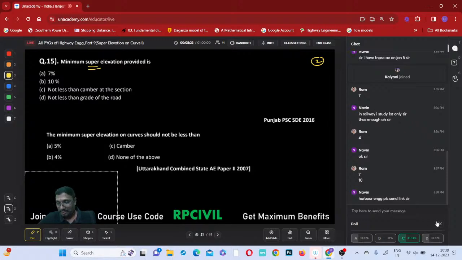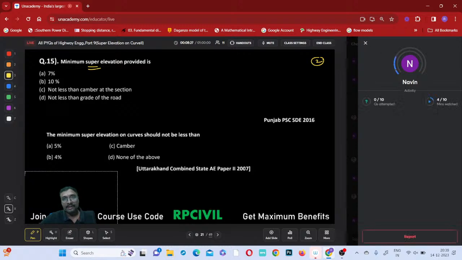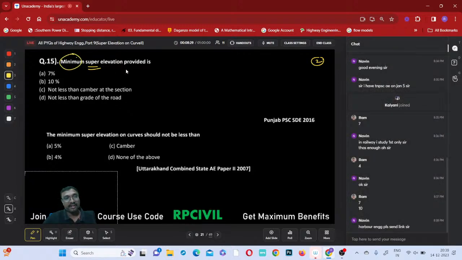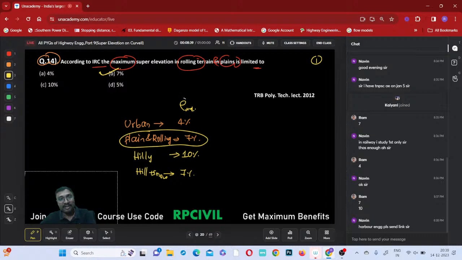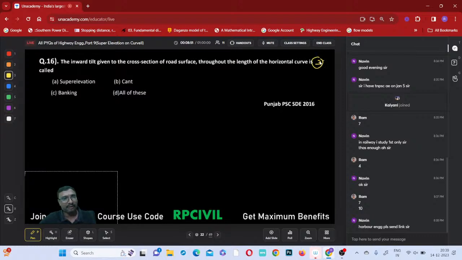Right. So what can you say? Minimum super elevation is how much? Minimum super elevation provided should not be lesser than the camber at that section. Minimum super elevation on the curve should not be lesser than camber. So these values are the maximum super elevation limits. And the minimum super elevation is equal to camber, that should be greater than or equal to camber, right? For which purpose? Drainage purpose, right? So shall I move to the next question, all of you?